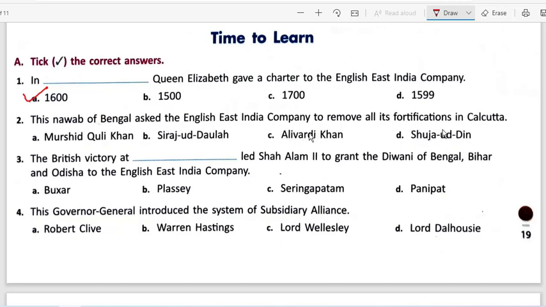Second one says that the Nawab of Bengal asked the English East India Company to remove all its fortification in Calcutta. The answer would be B, that is Sirajuddaulah. He became king after Murshid Quli Khan, and it was during his time that the company really got in trouble due to the orders of the Nawab.